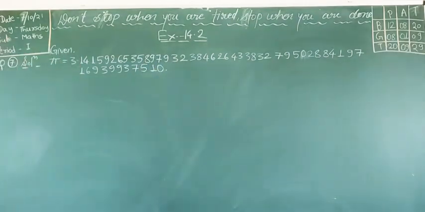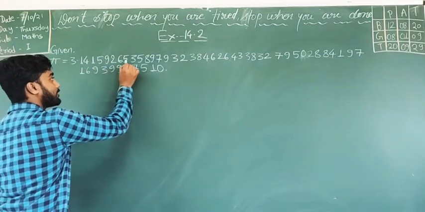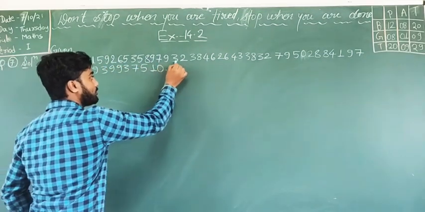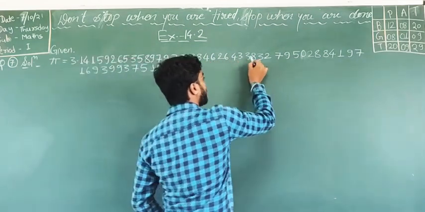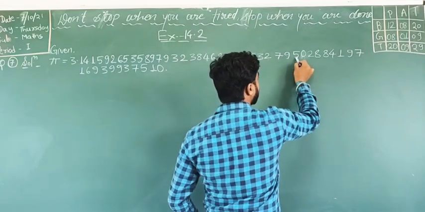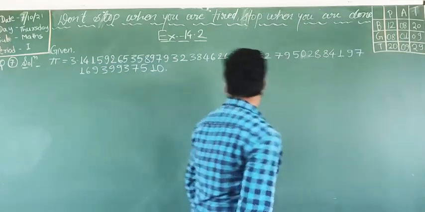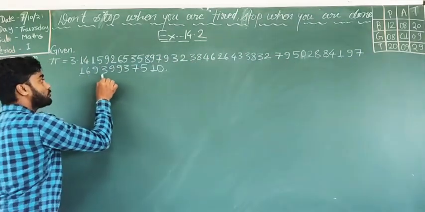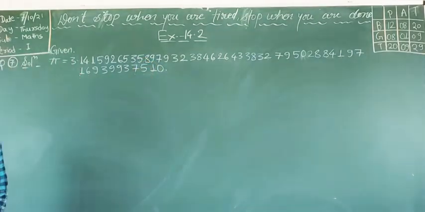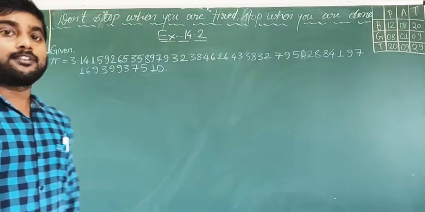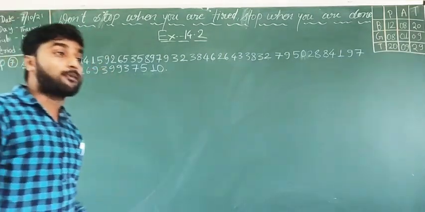So how many digits are there after the decimal? Let's count them first. 1 2 3 4 5 6 7 8 9 10 11 12 13 14 15 16 17 18 19 20, 21 22 23 24 25 26 27 28 29 30 31 32 33 34 35 36 37 38 39 40, 41 42 43 44 45 46 47 48 49 and last 50. So we have written 50 digits after the decimal. This is the value of pi.